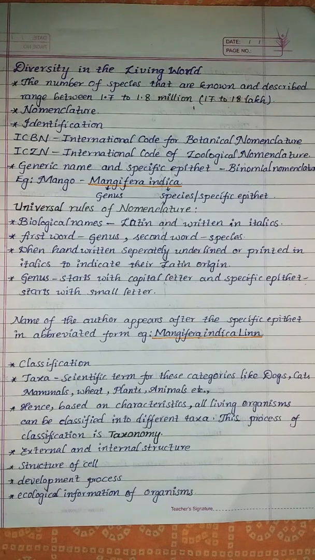We should not get confused about these, right? Organism to organism, we identify the organisms particularly and give them a particular name. In our local areas, we call some of the plants by different names. They differ from place to place, area to area, state to state.